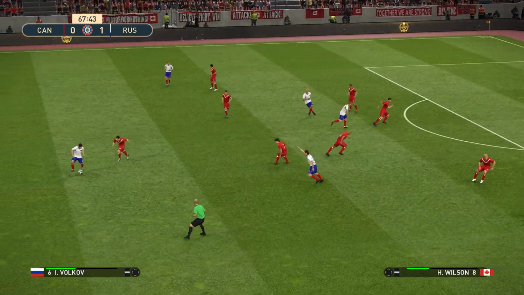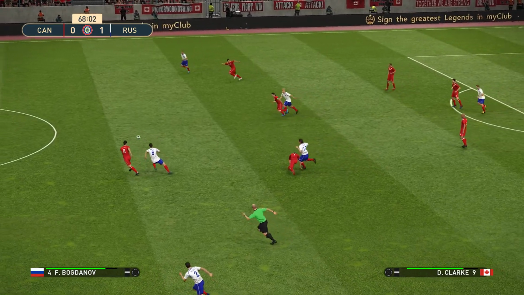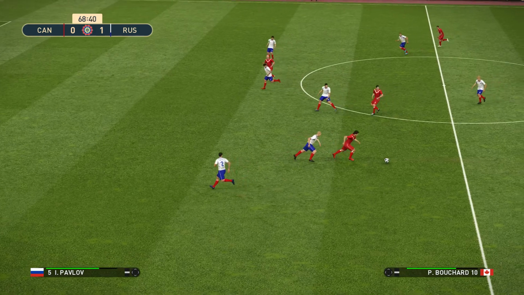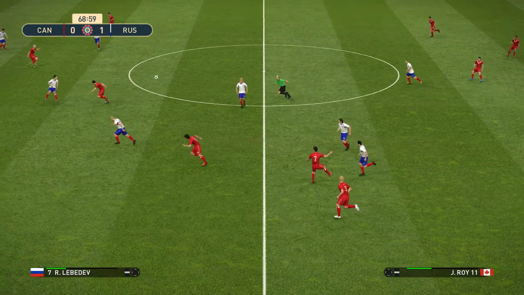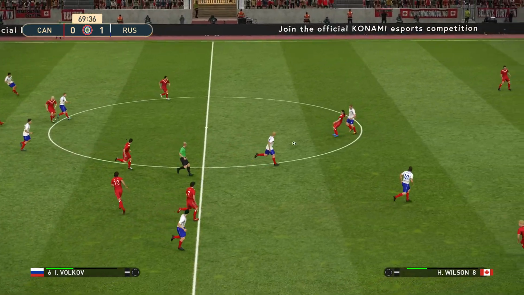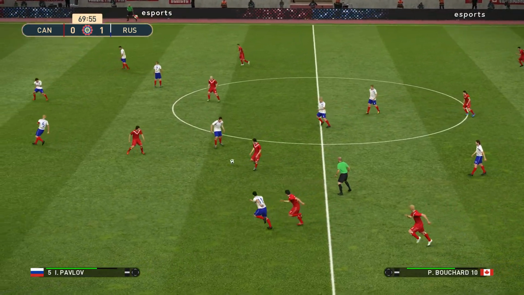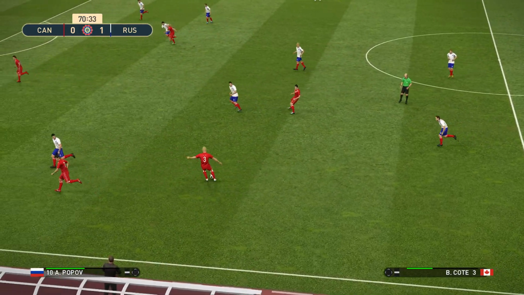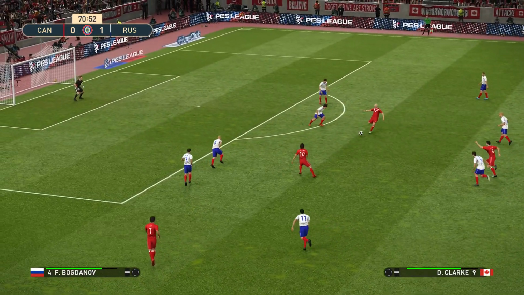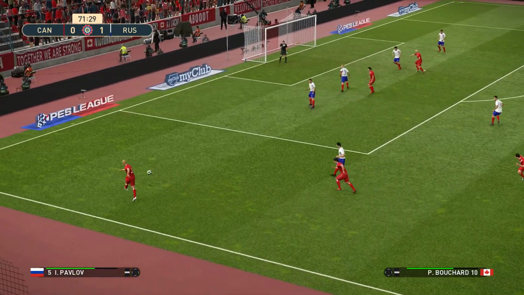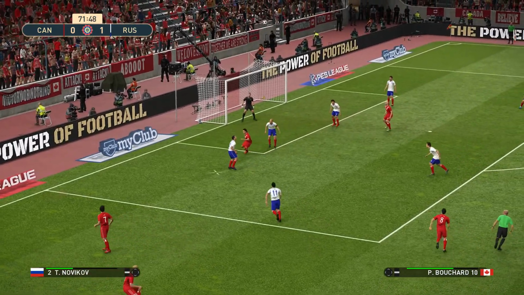Popov. Now can Canada do something here? Lamb plays it forward. Cut out once more by the Russians. Coates. Clark. Lamb. Out to Coates. It's a good ball in.